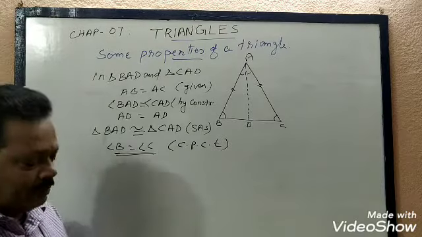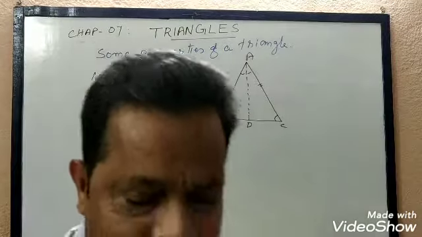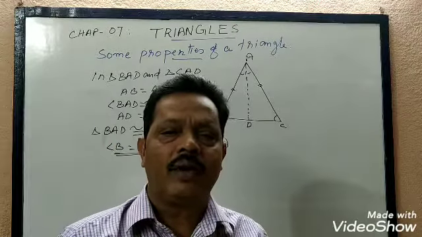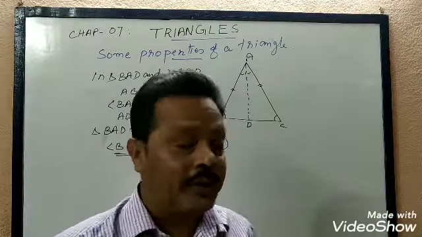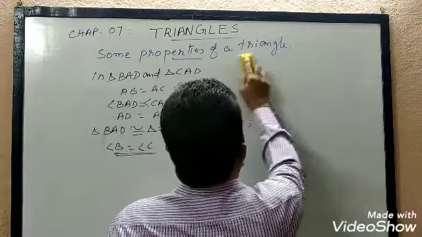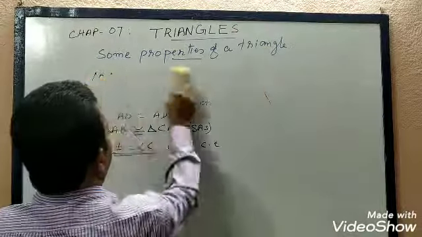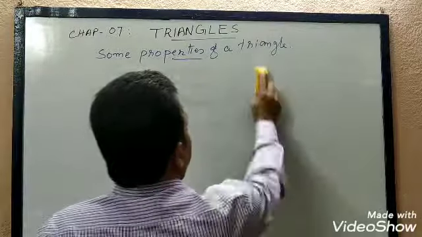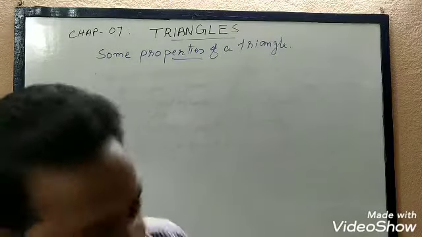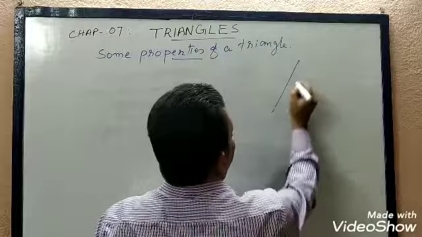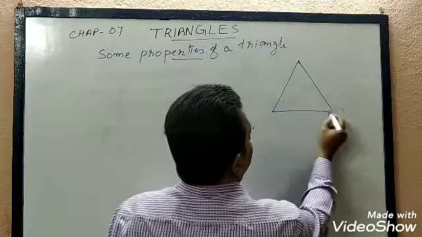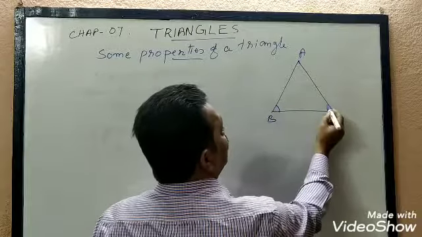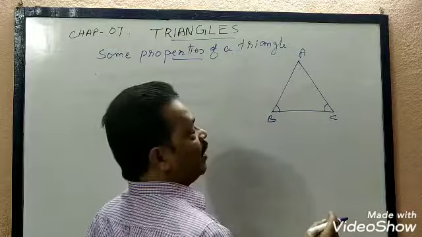The converse of this theorem is also correct. What is the converse? In a triangle, if two angles are equal, then the sides opposite to them are also equal. That is, a triangle is given in which two angles are equal. Say, given triangle ABC in which angle B equals angle C. Then what do we have to prove?